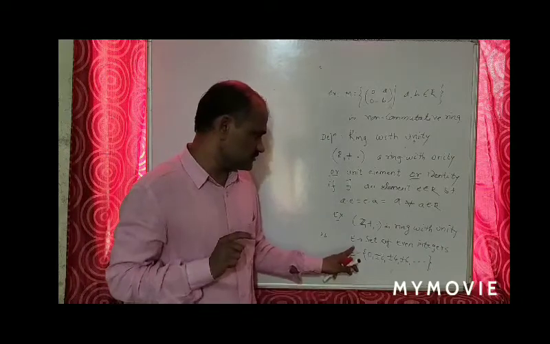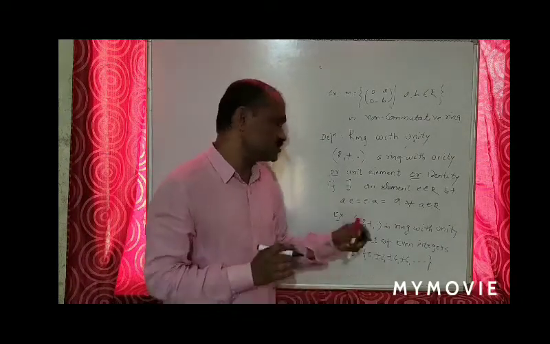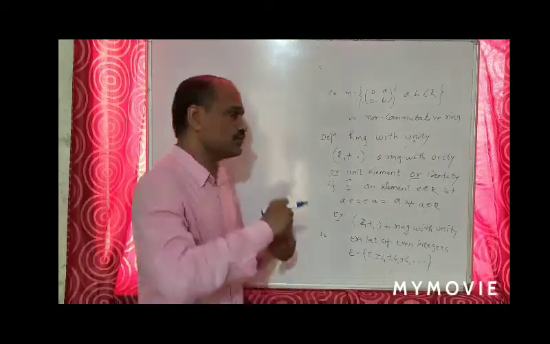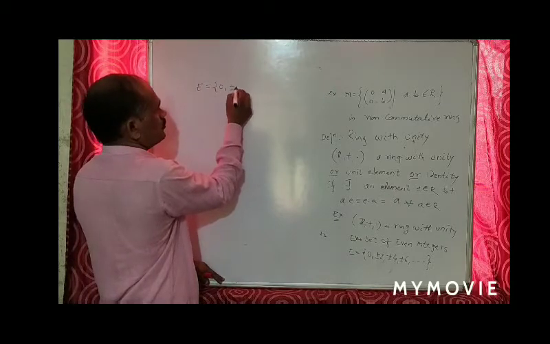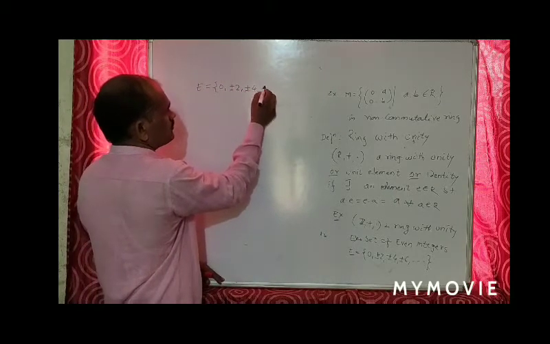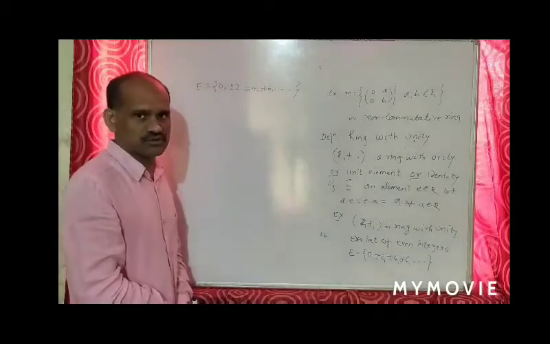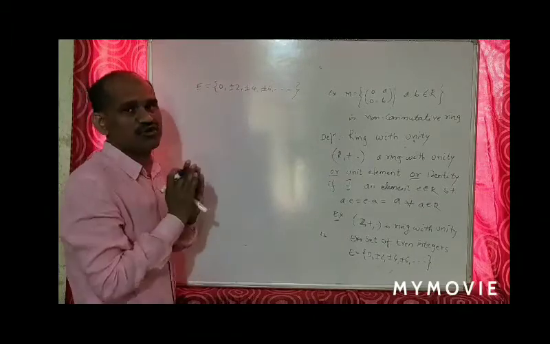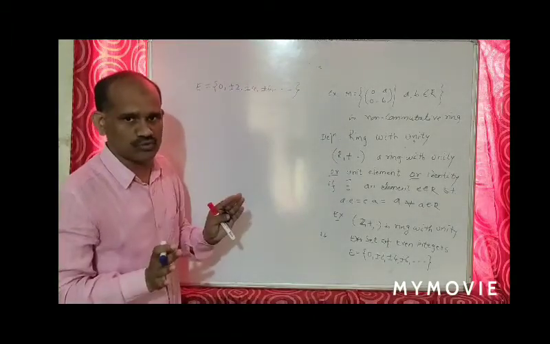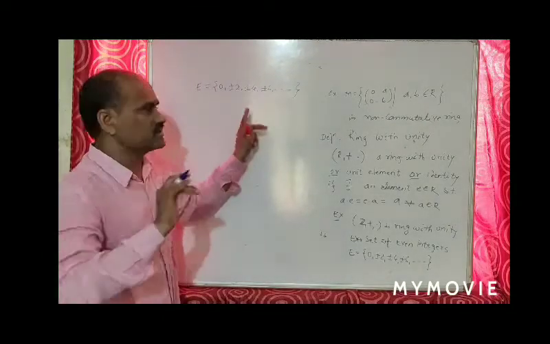Now the next example is the set of even integers. If we discuss the set of even integers, E is equal to 0, plus minus 2, plus minus 4, plus minus 6, and so on. In this set, this is a commutative ring, no doubt. This is a commutative ring. All properties are satisfied.